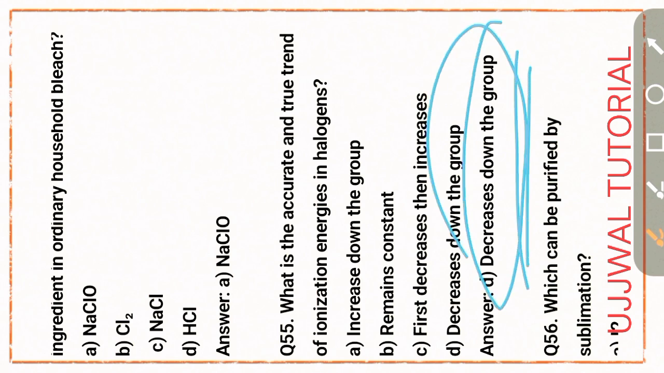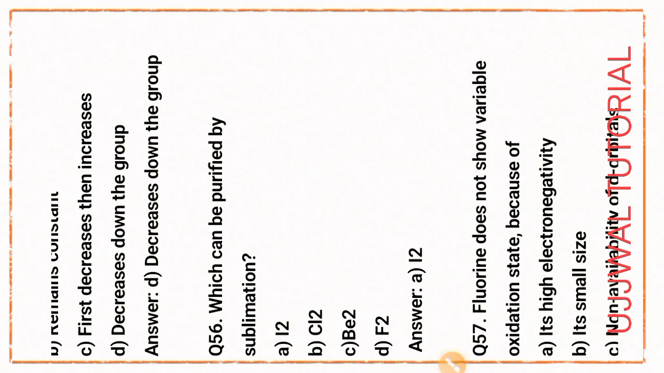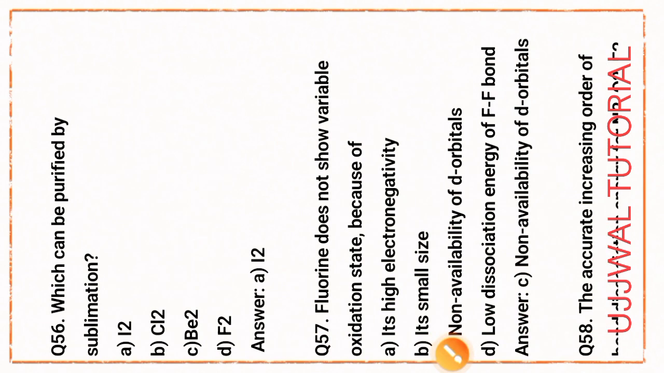Decreases down the group. Next question number 56. Which can be purified by sublimation? Iodine. That is option A, iodine. Okay. Next question number 57. Fluorine does not show variable oxidation state because of option C, non-availability, that is the presence of s and p but absent d orbital. So option C is the right answer, non-availability of d orbital.